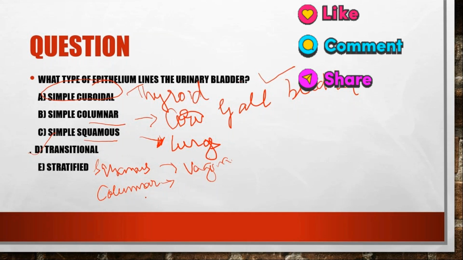Stratified columnar in urethra? No, urethra will not be stratified columnar.